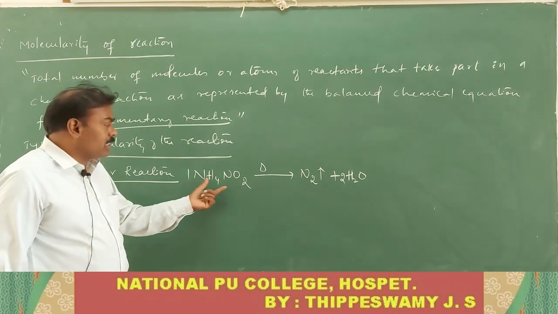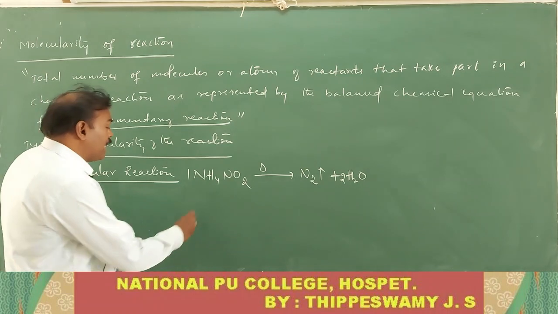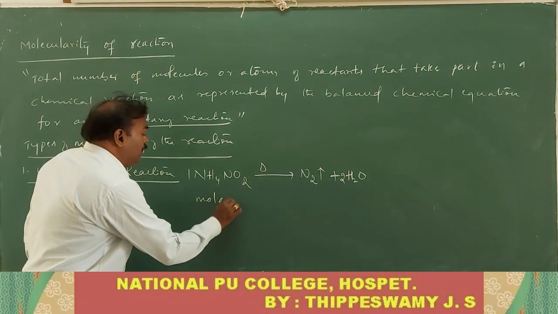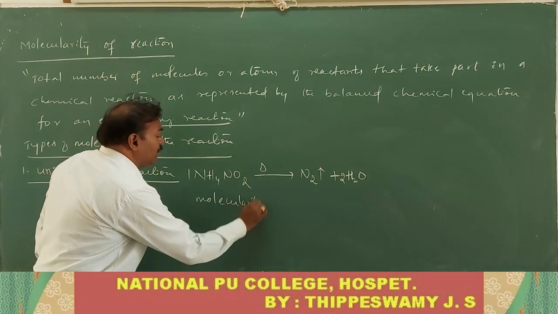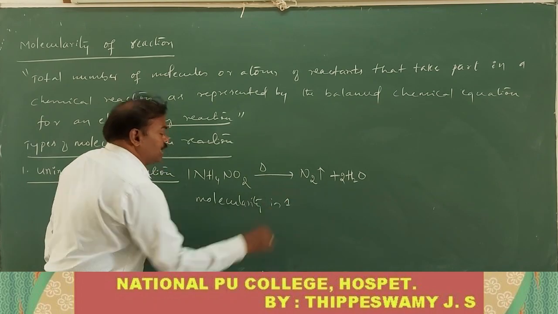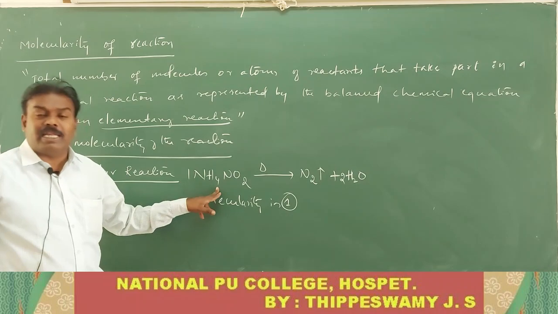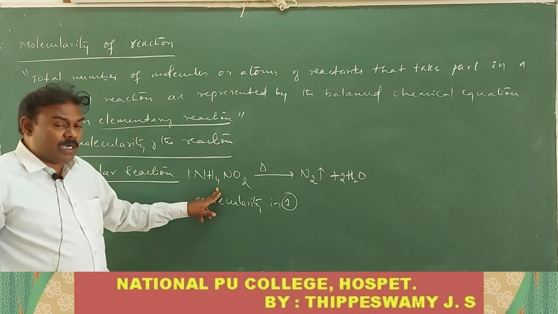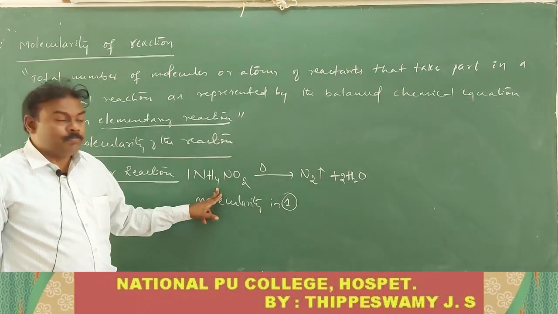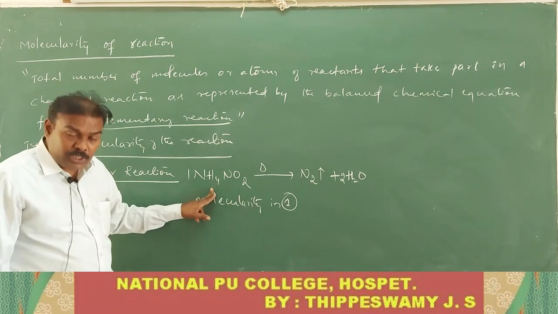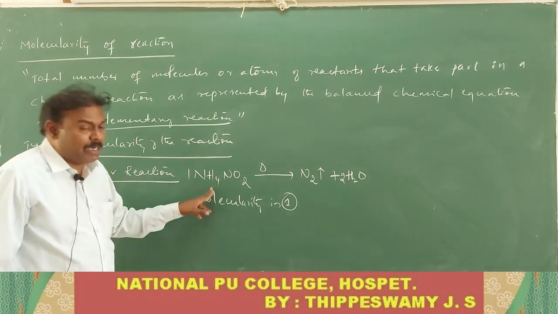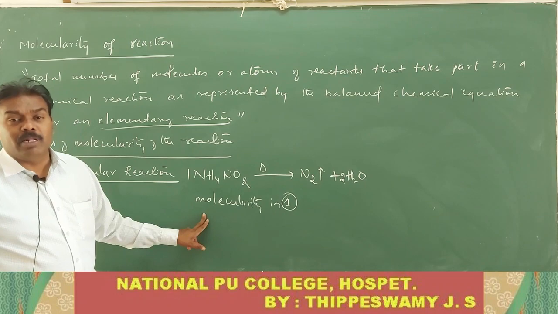Only 1 mole is involved, which means its molecularity is 1. Only one molecule of the reactant takes part in the chemical reaction as represented by the balanced chemical equation for an elementary step; that is called molecularity.